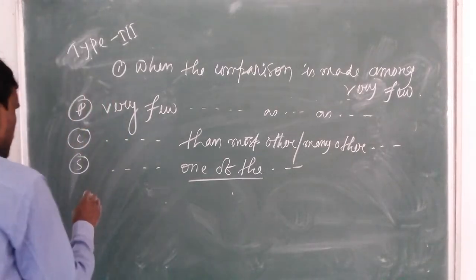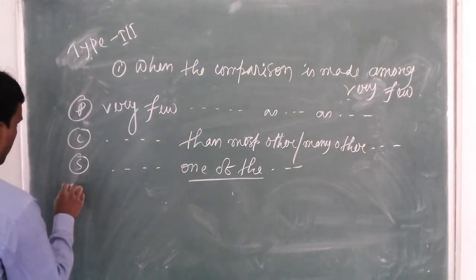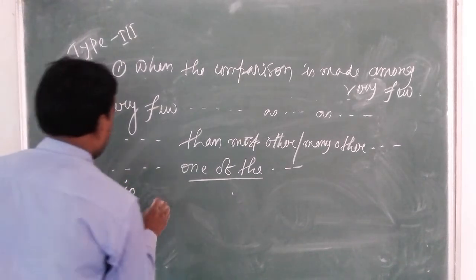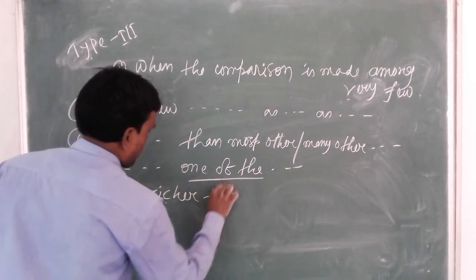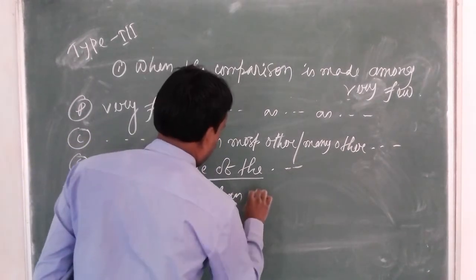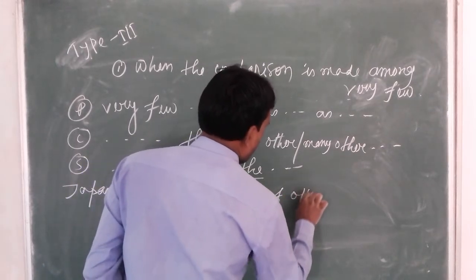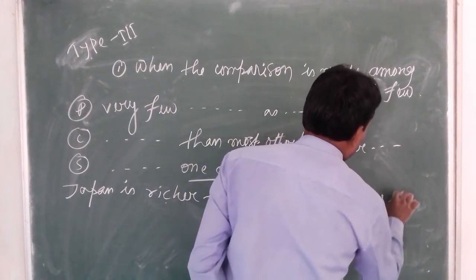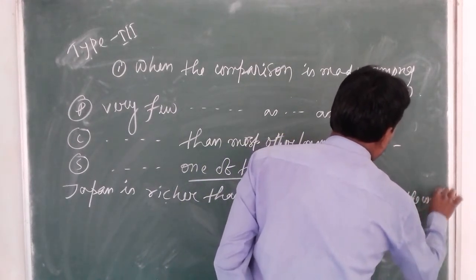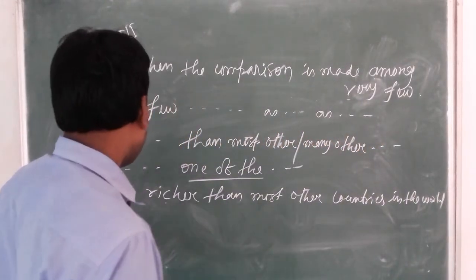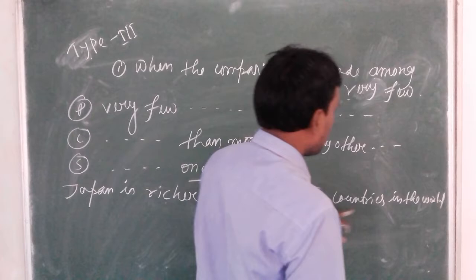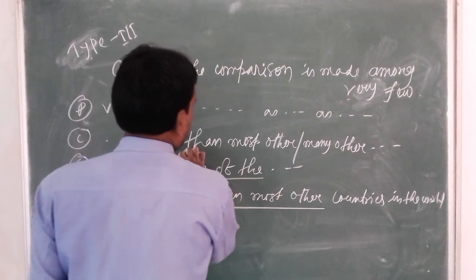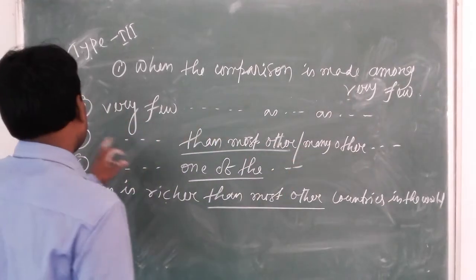Look here, an example. Japan is richer than most other countries in the world. There is the use of than most other. So, the sentence is written in comparative.